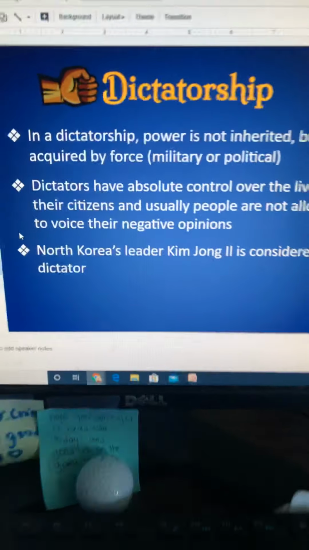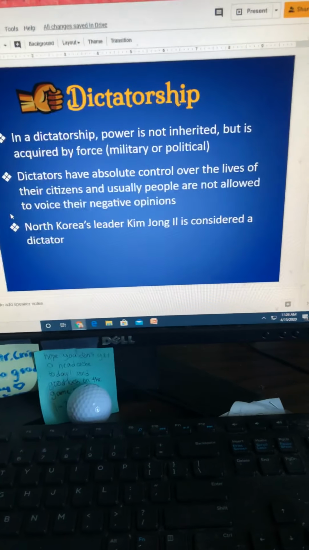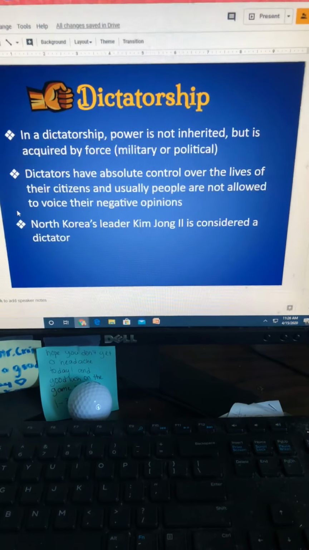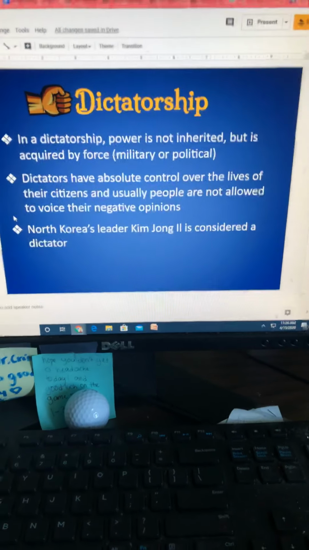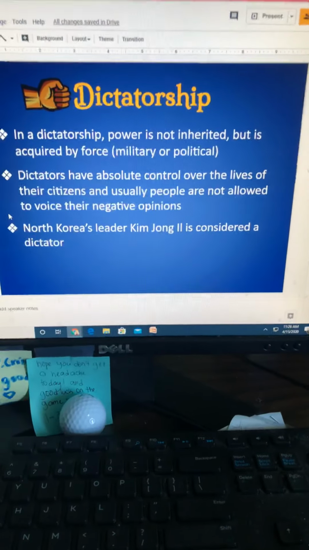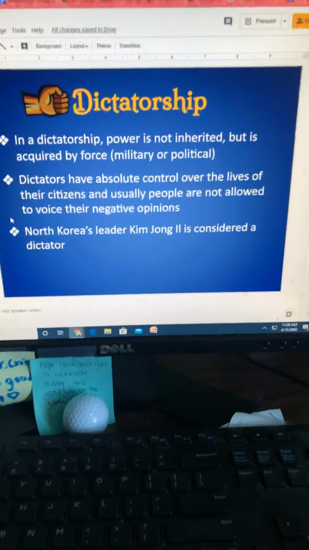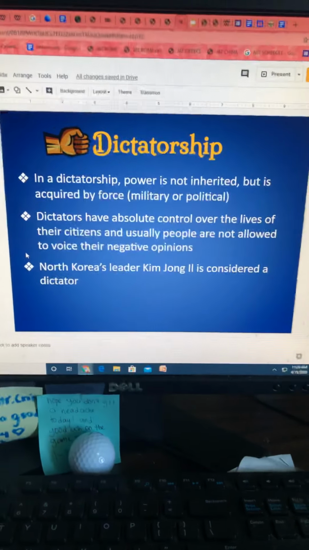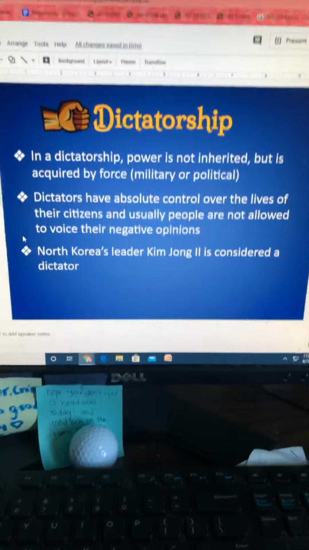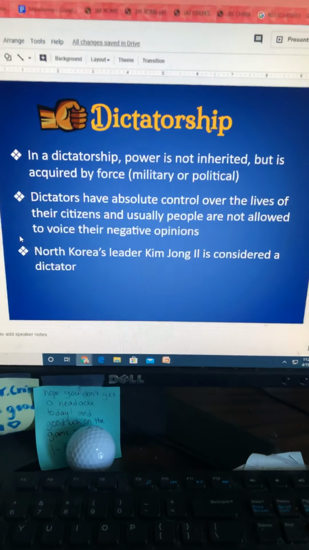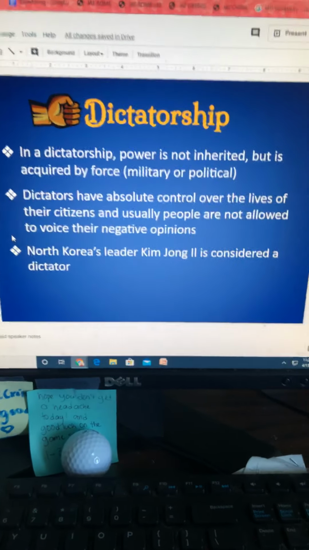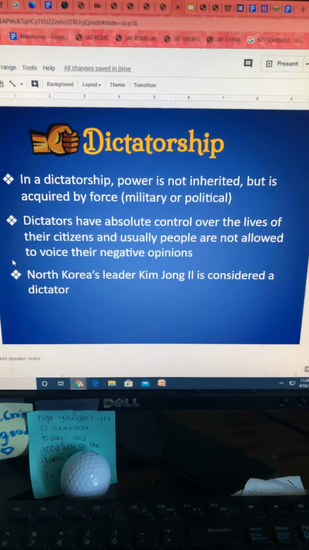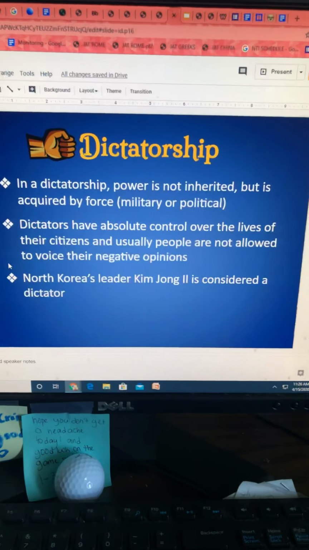All right, the next one is dictatorship. In a dictatorship, power is not inherited, but it is acquired by force, usually through military or political purposes. So it is not something that is passed down from one family member to another. It's somebody that goes in and takes over by force, usually by taking over the military or by taking over the politics. Dictators have absolute control over the lives of their citizens, and usually people are not allowed to voice their negative opinions.